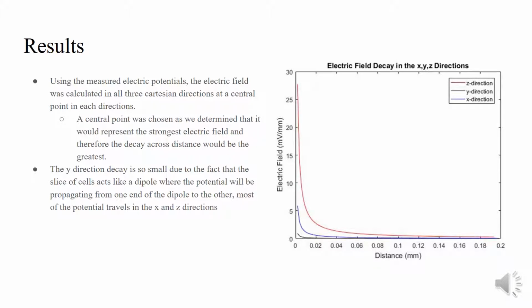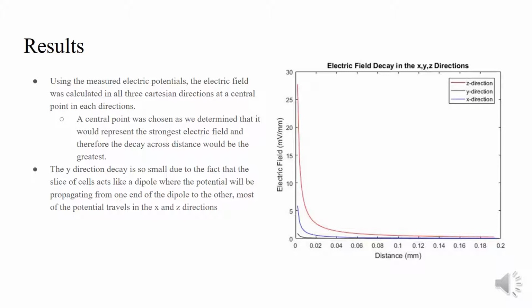In this graph, we show the electric field decay in each of the Cartesian directions. We chose to record from a central point in each direction because we determined that it would give us the best idea of the shape of the electric field. What we saw was that the slice acts similar to a dipole because in the X and the Z direction we saw peaks that were significantly larger than in the Y direction.